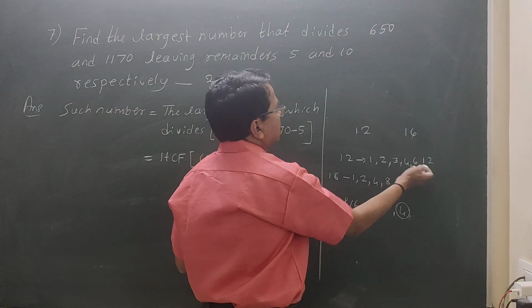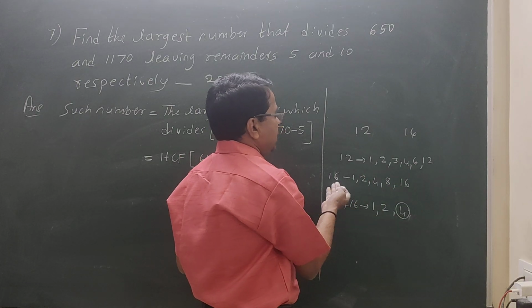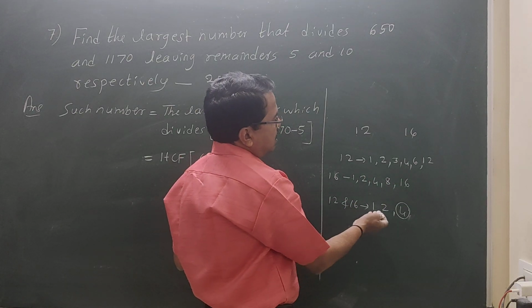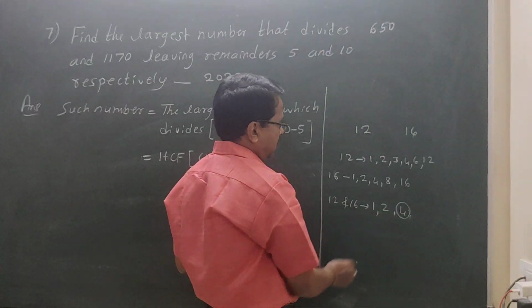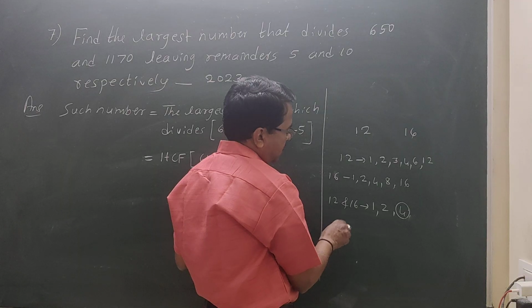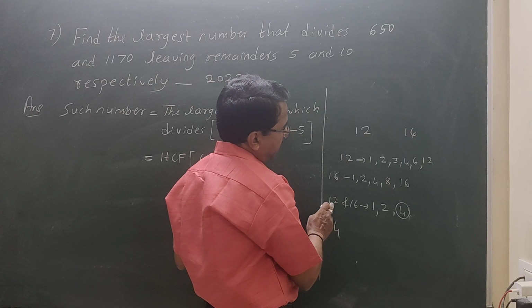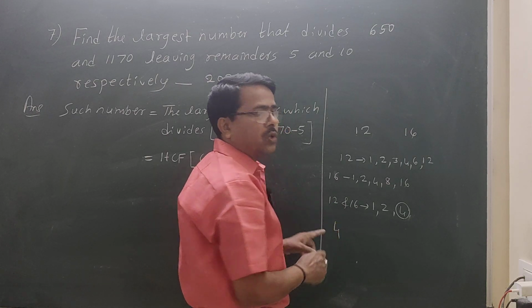These are all factors of 12. These are all factors of 16. And these are common factors. Among these, which is the largest? 4 is the largest. So the largest number that divides 12 and 16 is 4.